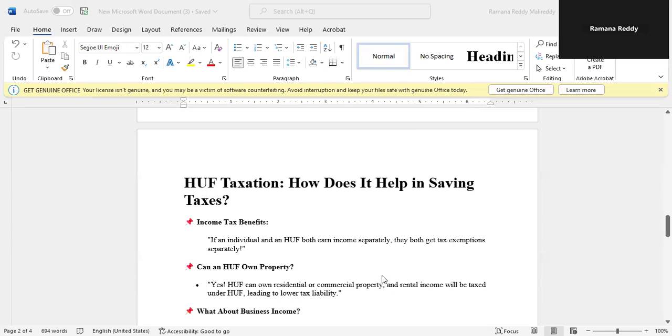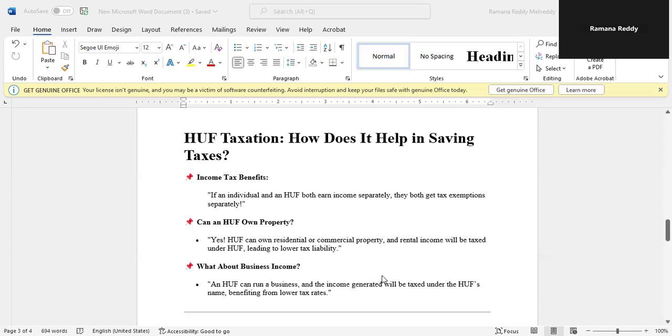HUF taxation: how does it help in saving taxes? Income tax benefits: if an individual and an HUF both earn income separately, then they both get tax exemption separately. Can HUF own property? The answer is yes. HUF can own residential or commercial property, and rental income will be taxed under HUF, leading to lower tax liability.